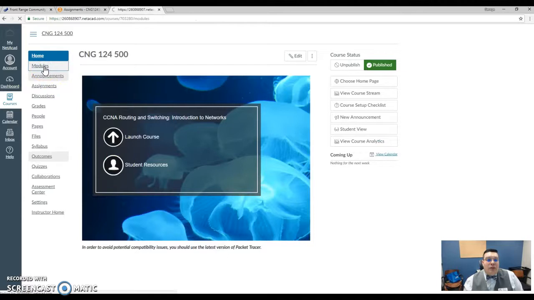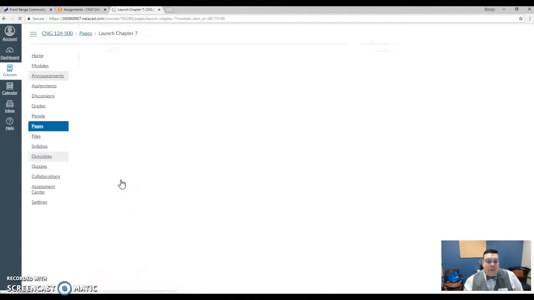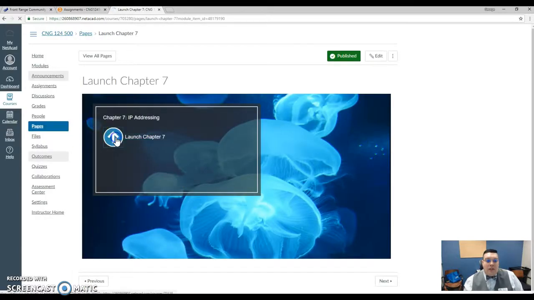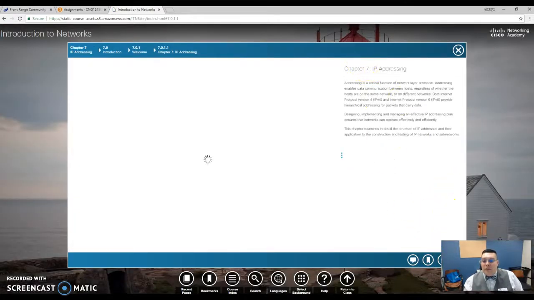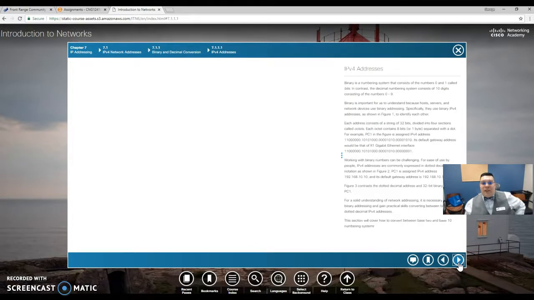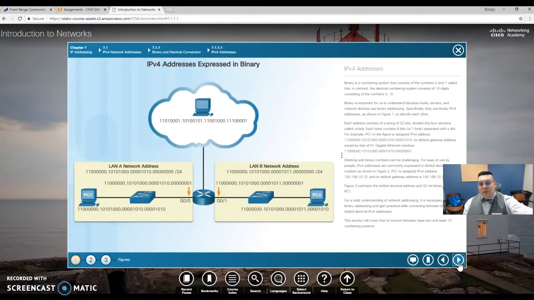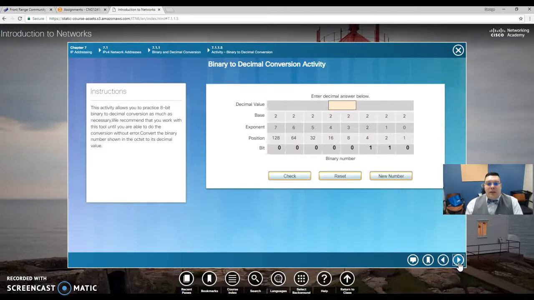So once again, go to modules. As I read through chapter 7, launch chapter 7, and as I read through it, I can see the 7.1, so we're at chapter 7, section 1, subsection 1.1, page 111. And as I go on, 7.1.1.5 is the binary activity.